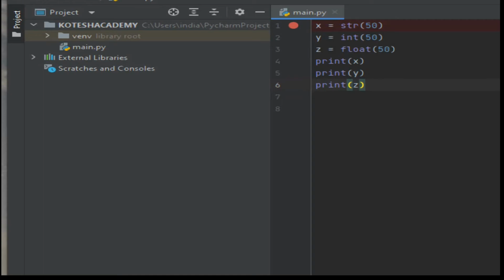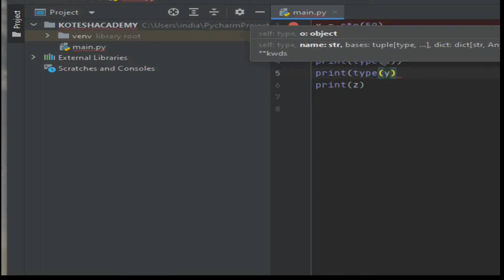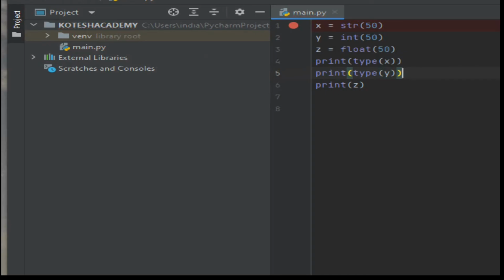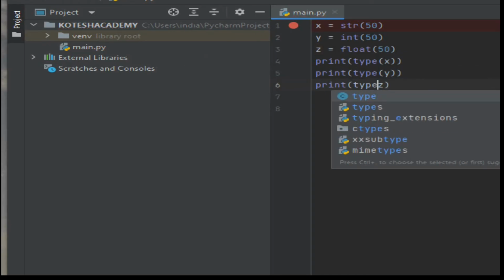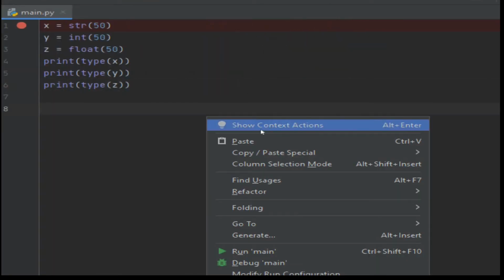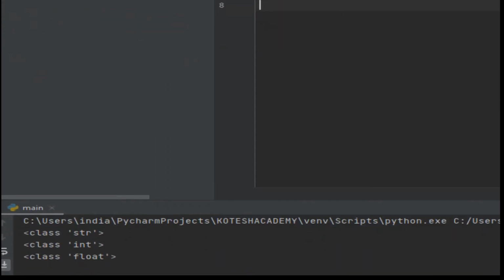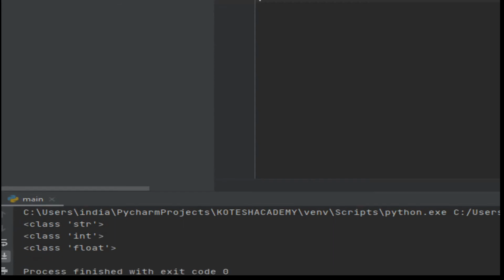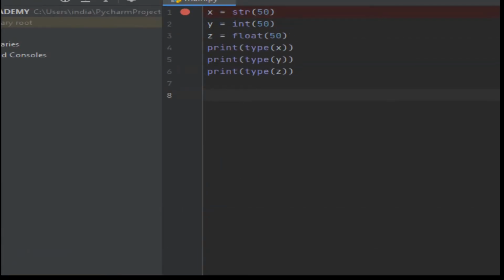Otherwise, you can take the type also. For example, which type are you getting? The type of x. Then you can take the type of y. Next one is the type of z. At this moment you are able to see what process we are going to do. Run main. At the end, the first one is class string, the second one is integer, the third one is floating. Like that you can design the casting of particular variables.